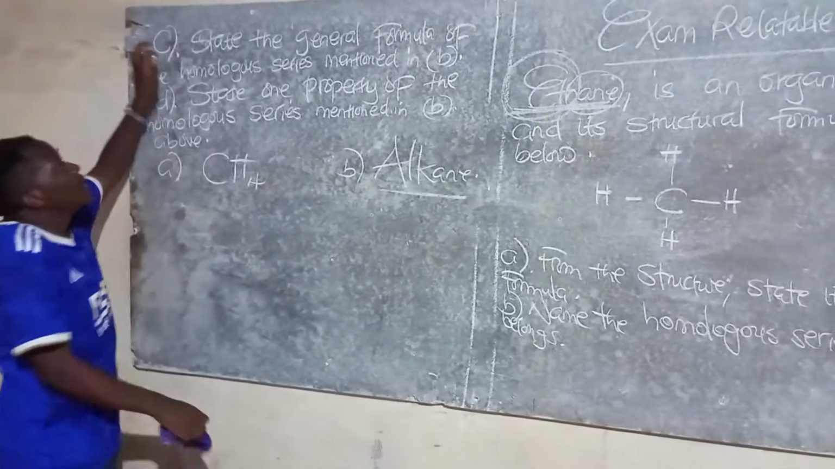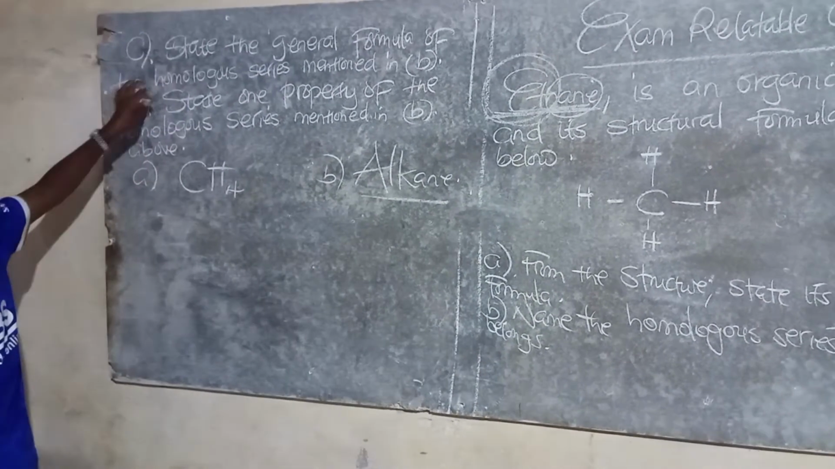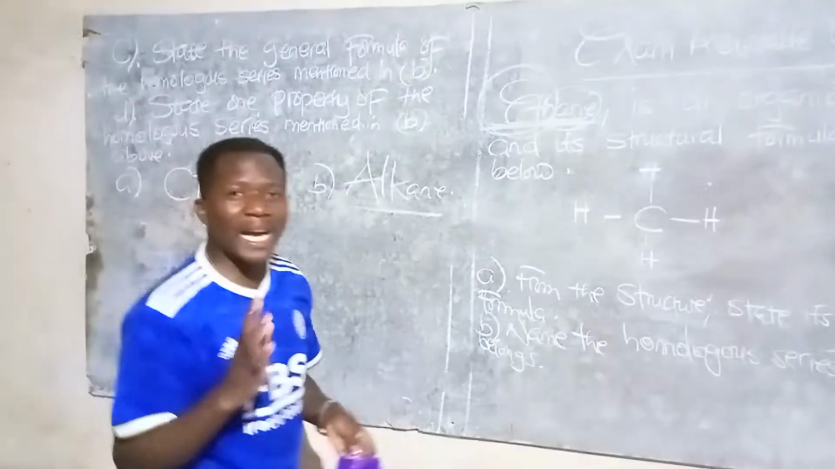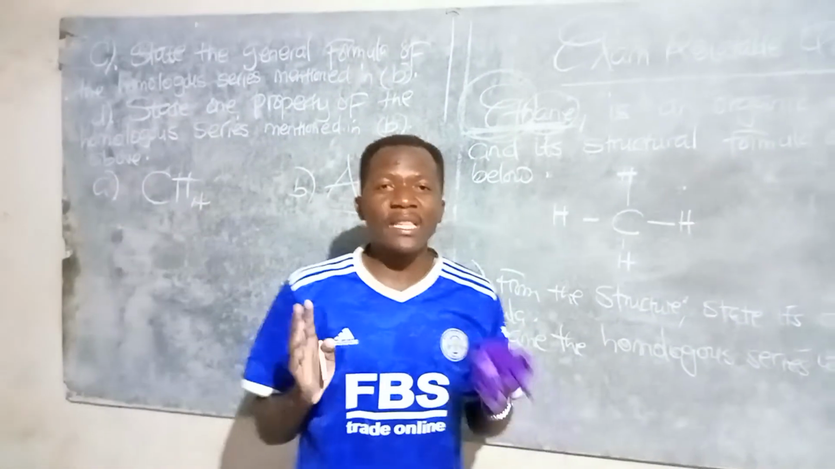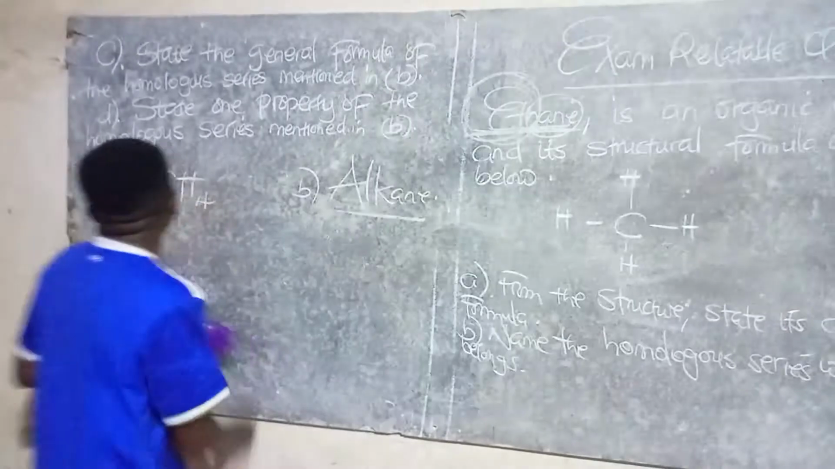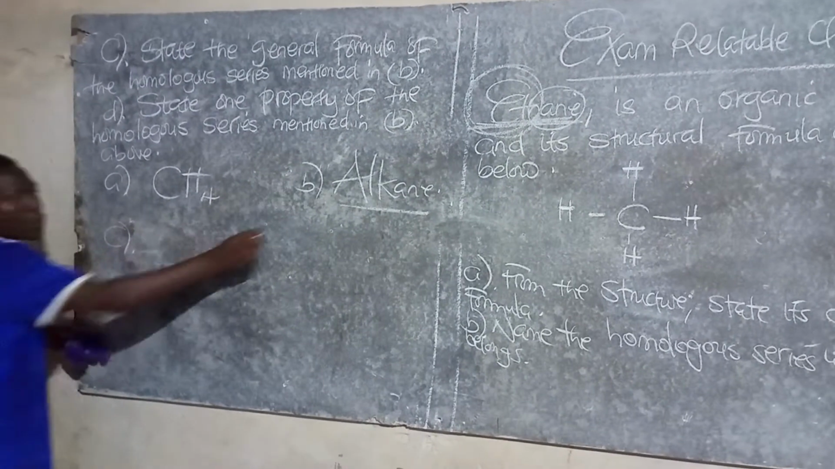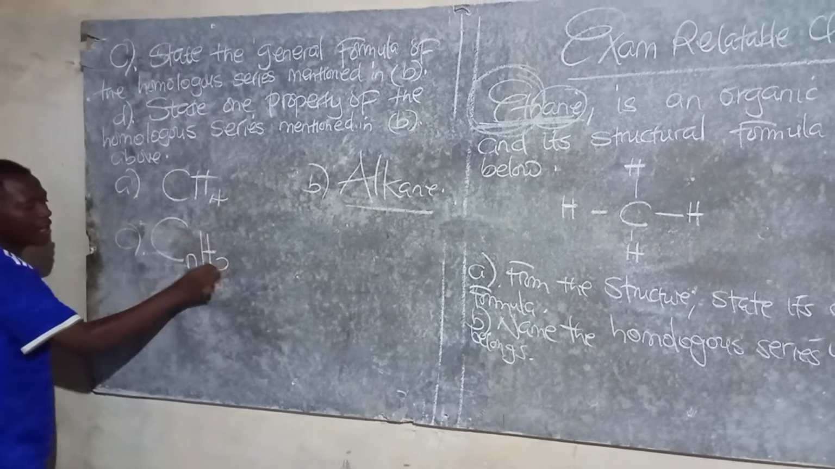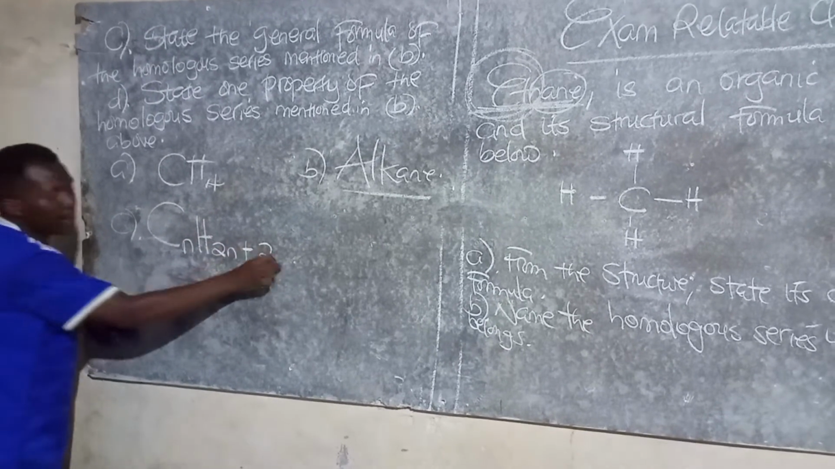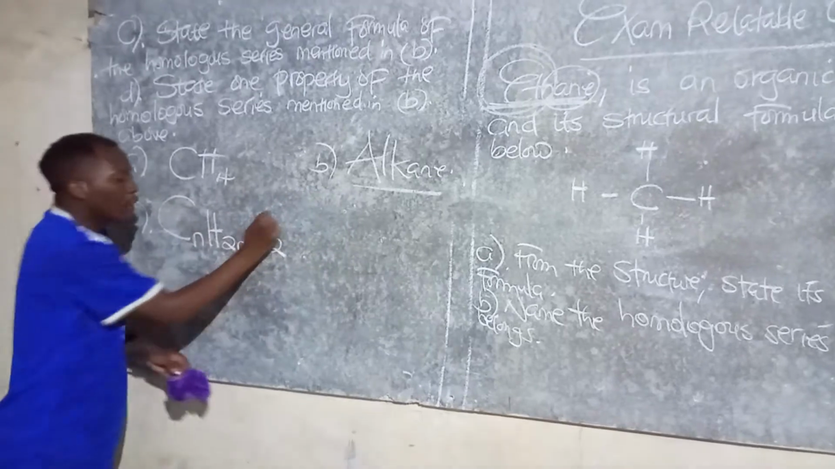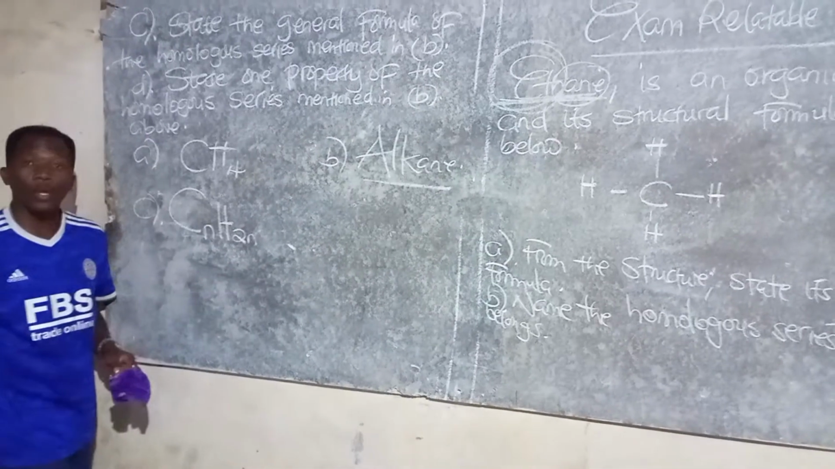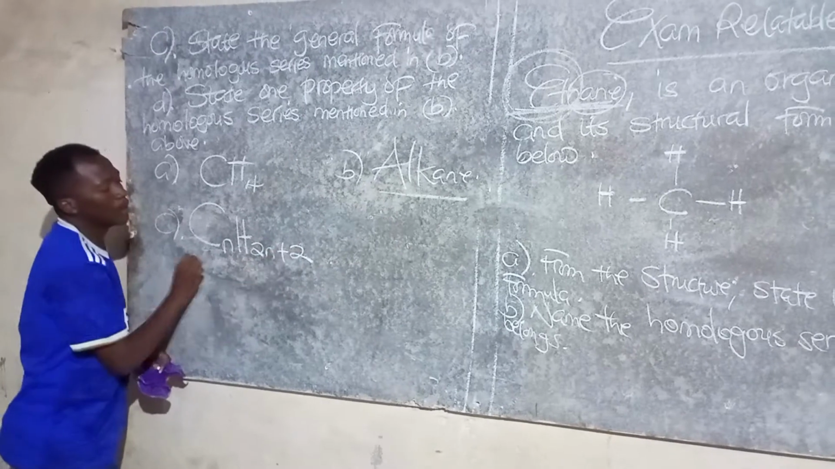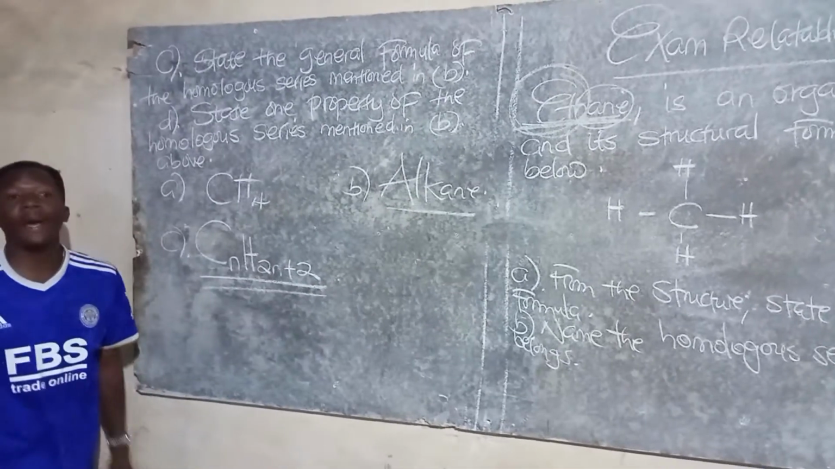Then C. State the general formula of the homologous series mentioned in B. The general formula for alkanes is different from that of alkenes. For alkenes, it's C n H 2n, but for alkanes we add 2. Had this been alkene, we would have just removed a 2. Now that we are talking about alkanes, we say plus 2. So this is the general formula.